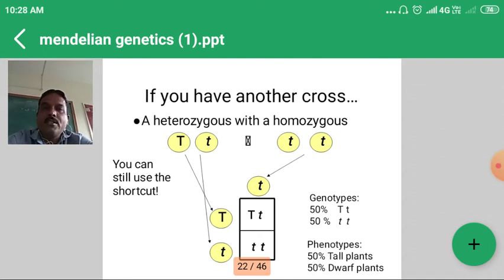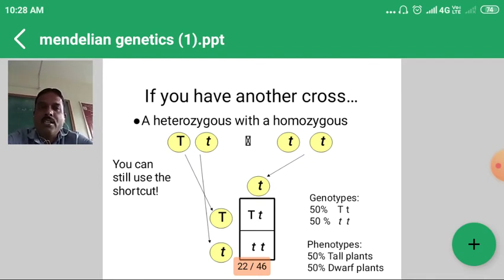Suppose the recessive parent is the dwarf, small t, and the F1 genotype is capital T, small t. Two kinds of individuals are obtained: capital T, small t, which is tall, and small t, small t, which is dwarf. So 50% of the individuals are tall and 50% are dwarf. Here a 1:1 ratio is obtained, so that cross is called a test cross.